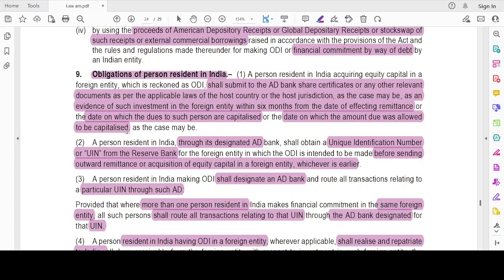Then a person resident in India, through the AD bank, should obtain a unique identification number, that is UIN. Okay, that he should obtain from the Reserve Bank of India for such ODI investment.